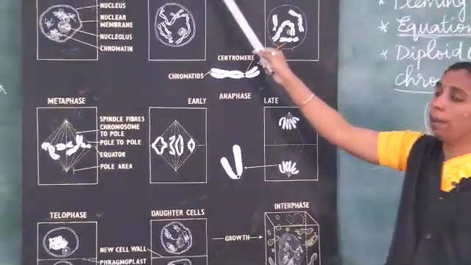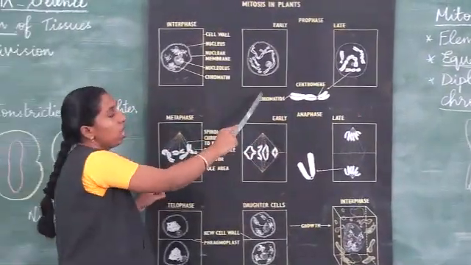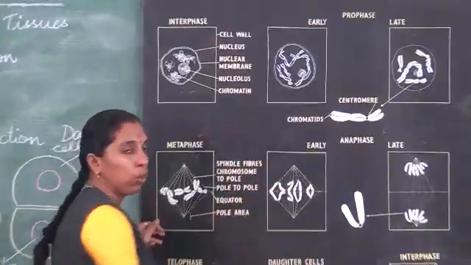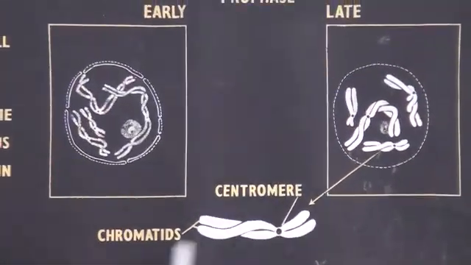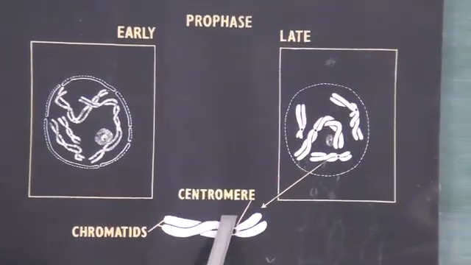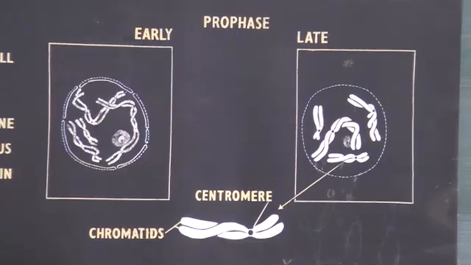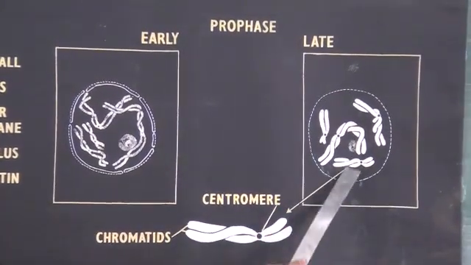In the early prophase stage, the nuclear membrane and nucleolus will disappear, and in the late prophase stage, what happens? The centromere is made up of centrioles, and these centrioles will move towards the poles.